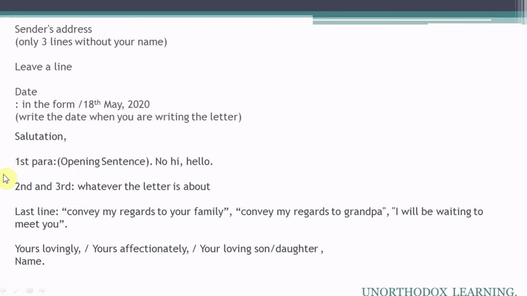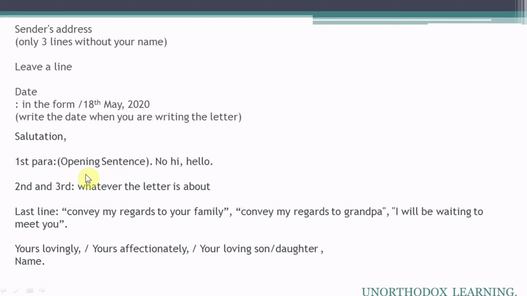After that, to begin your letter, you will write one opening sentence starting just below the salutation. The opening sentence of the letter could be a response to an earlier communication, or it should have a reference to the subject of the letter. Means, either it will be telling us about the subject of the letter, why you are writing this letter, or it can be a response to an earlier letter.